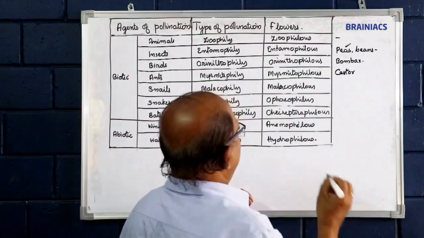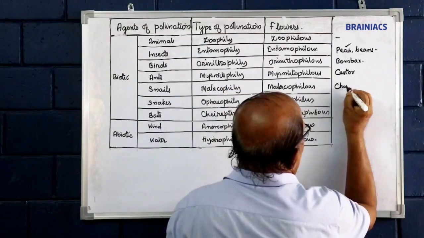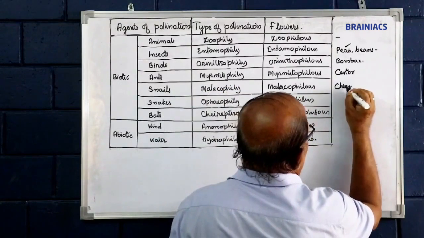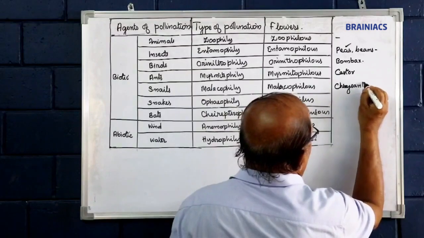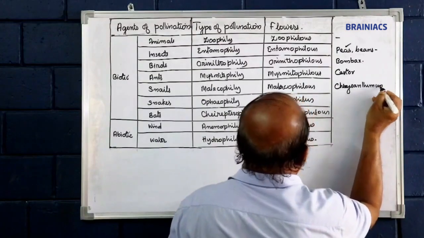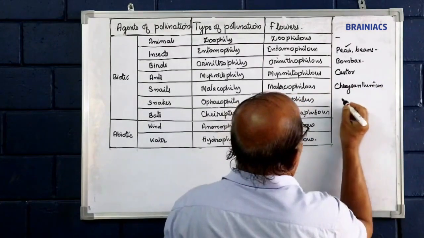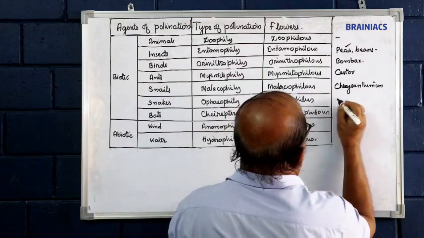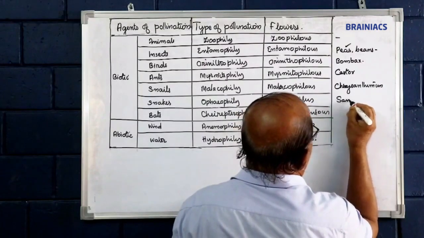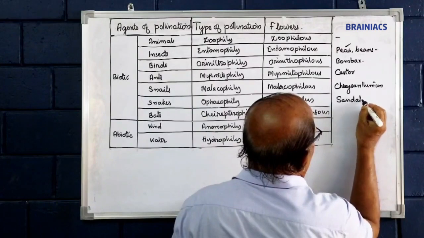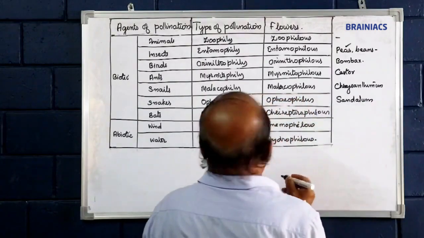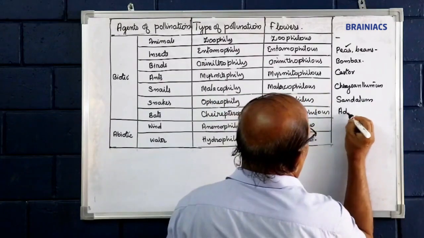Malacophilous, chrysanthemum. Ophiophilous, sandal, Santalum. Chiropterophilous, Adansonia.